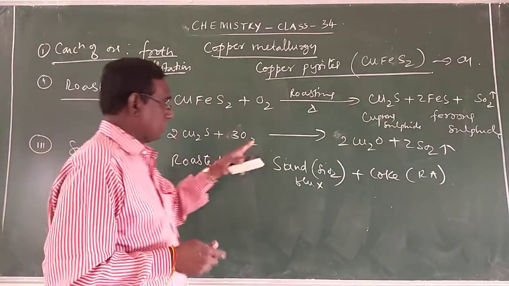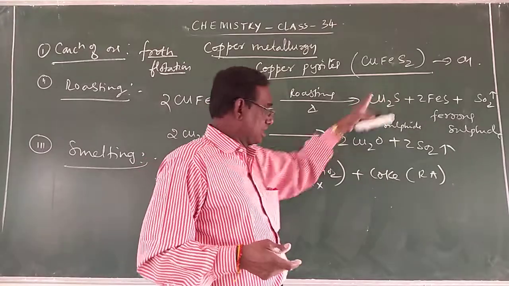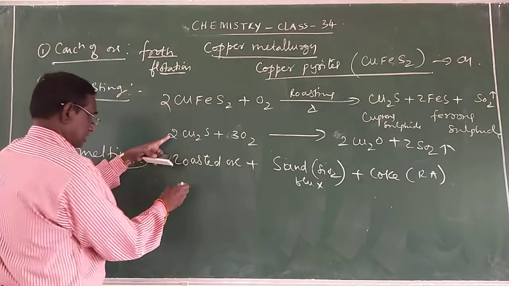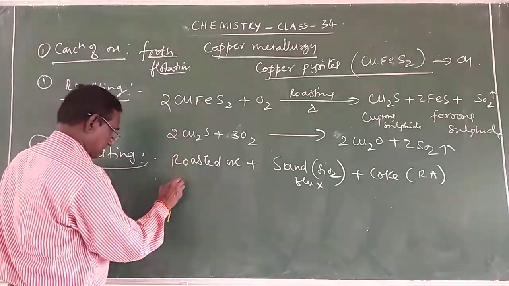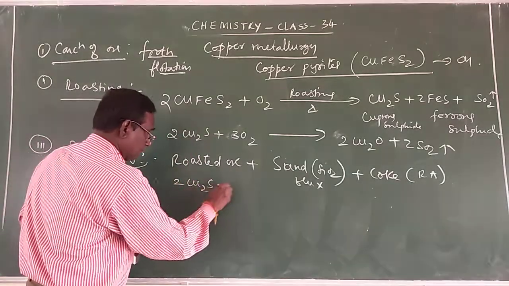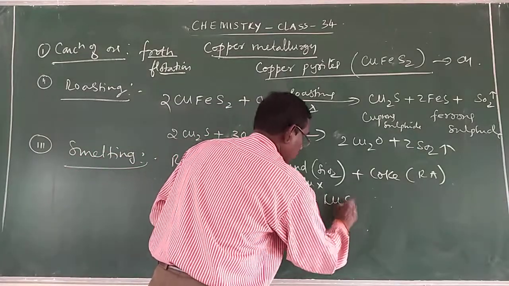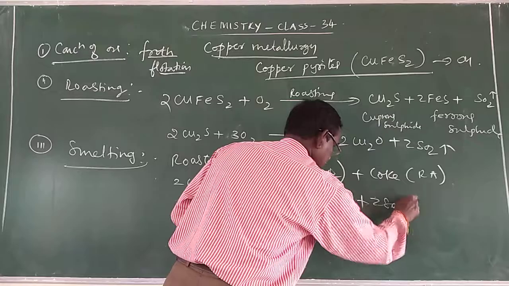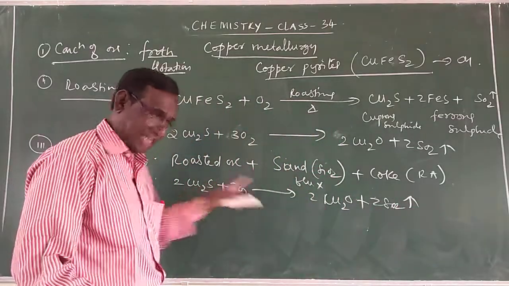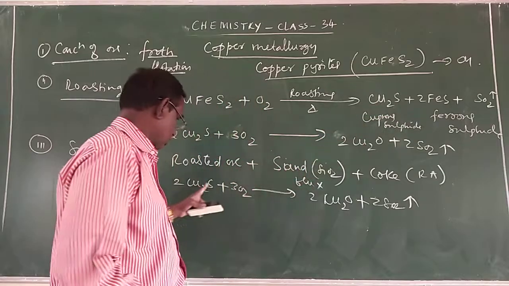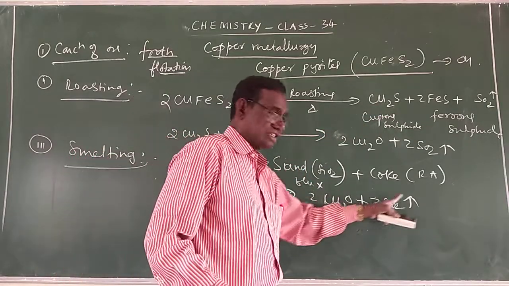During this melting stage, all the cuprous sulfide is converted into cuprous oxide. That is the same reaction you can write: 2Cu2S plus 3O2 gives 2Cu2O plus 2SO2. This reaction will occur again. So simultaneously, all the cuprous sulfide is converted to cuprous oxide, and the sulfur dioxide is liberated.